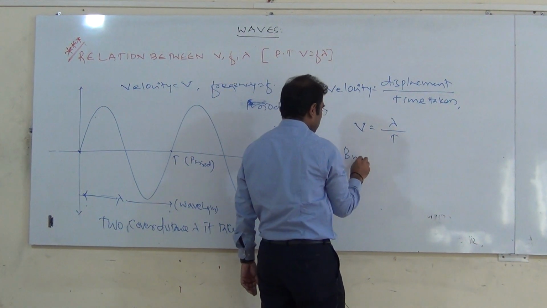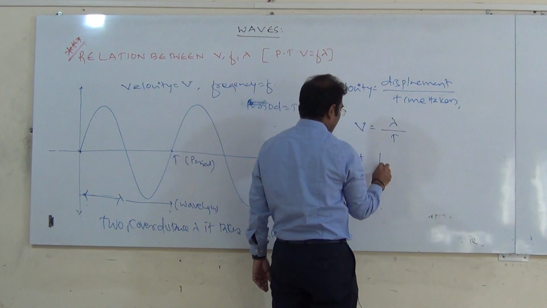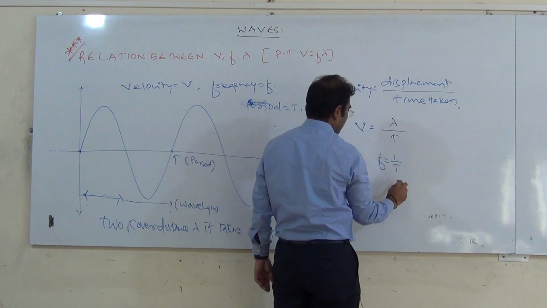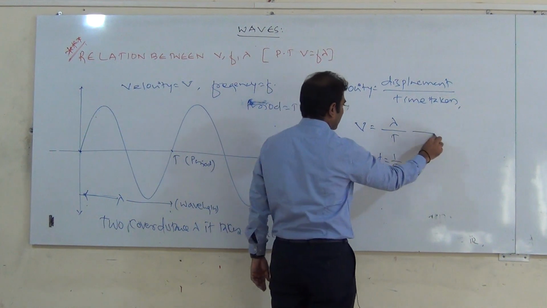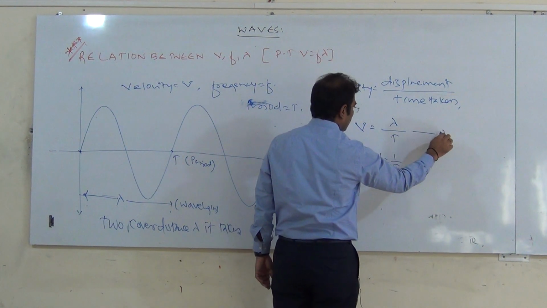So displacement is lambda and this is equal to T. But f is equal to how much? 1 by T. V is equal to lambda divided by T. F is equal to 1 by T. Call these equation number 1 and 2.